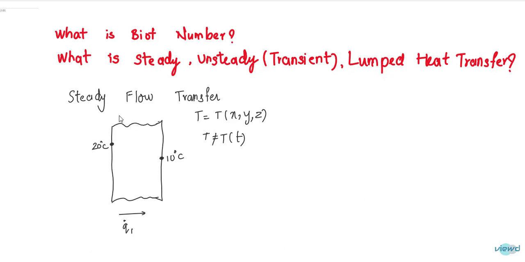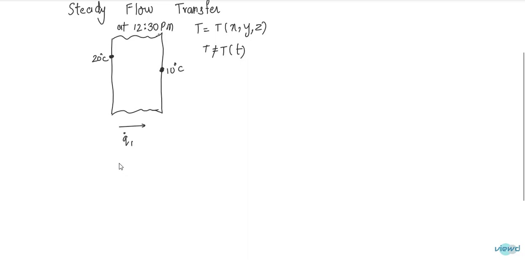Let us say you have observed this at 12:30 p.m. Now if you observe at 12:40 p.m., then here there is the same 20 degrees centigrade temperature and here 10 degrees centigrade temperature.